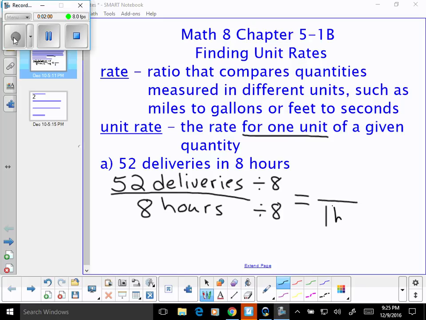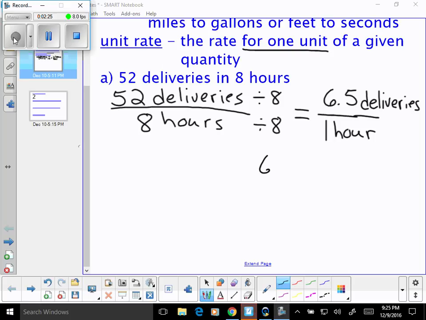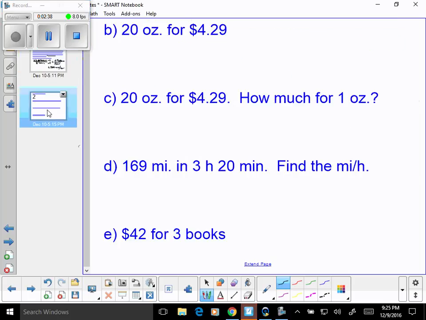Of course, my bottom denominator, or bottom term, or second term as it's sometimes called, will be 1 hour, and 52 divided by 8 will be 6.5. And I will have 6.5 deliveries in 1 hour. Now, sometimes we would write that with a slash. Per hour, or per H.